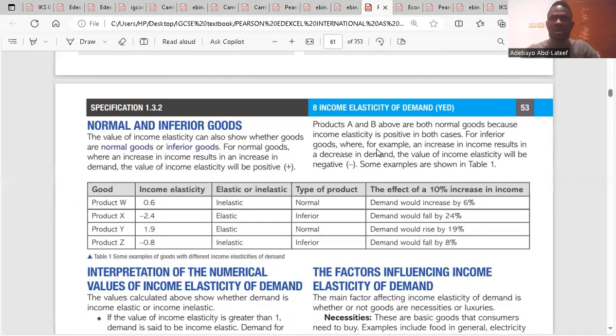So is it the same for price or no, income? It's income here. It's not about price. It's income levels. Here we're talking about income and the quantity demanded.